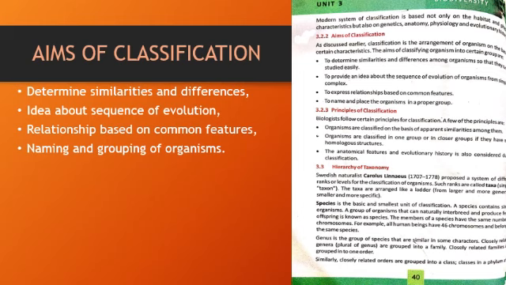The aims are to determine similarities and differences among organisms so that they can be studied easily, to provide an idea about the sequence of evolution of organisms from simple to complex, to express relationships based on common features, to name and place the organisms in a proper group. Let's discuss them one by one.